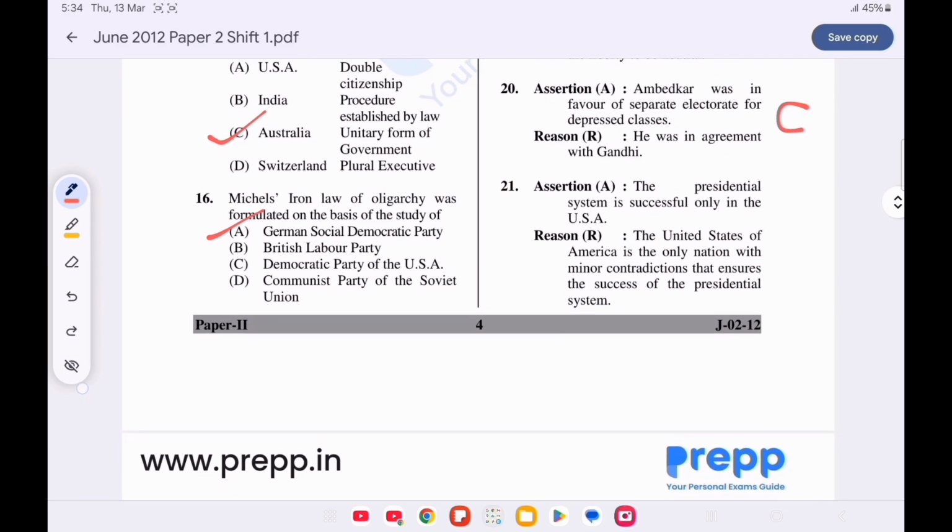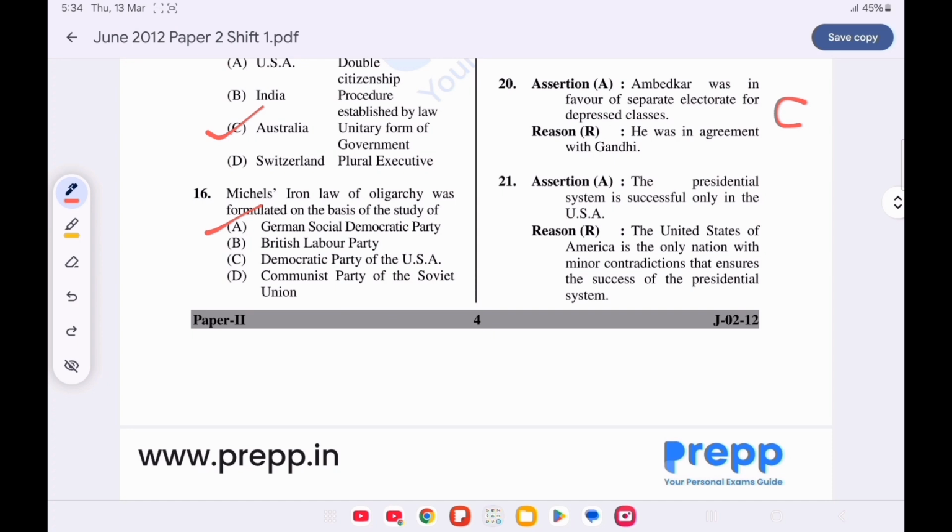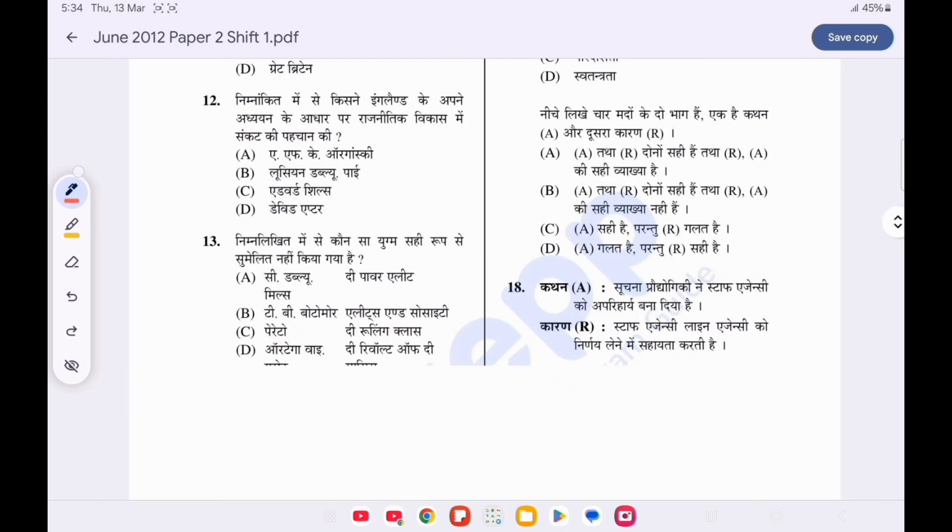Question number 21. Assertion reason. The presidential system is successful only in the USA. Reason. The United States of America is the only nation with minor contradiction that ensures the success of the presidential system. Option B is true as both the statements are true but not the correct explanation.